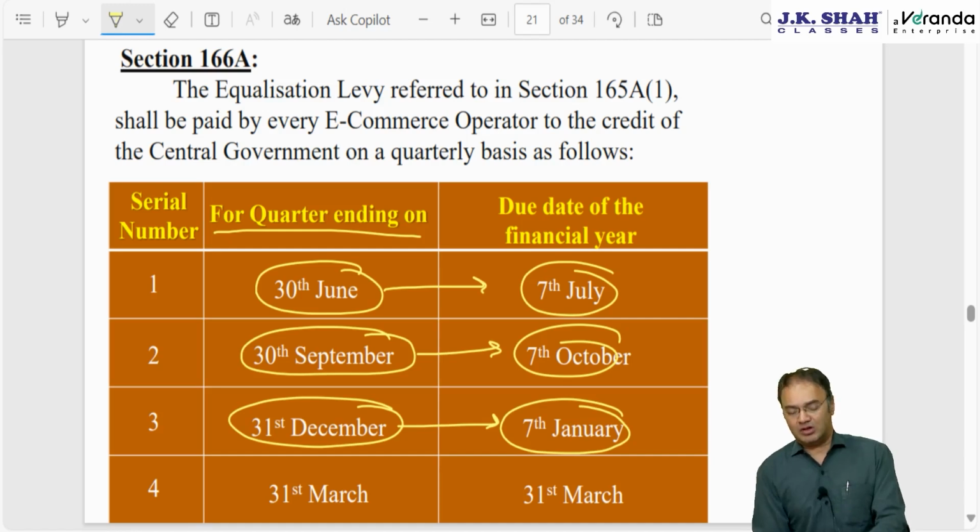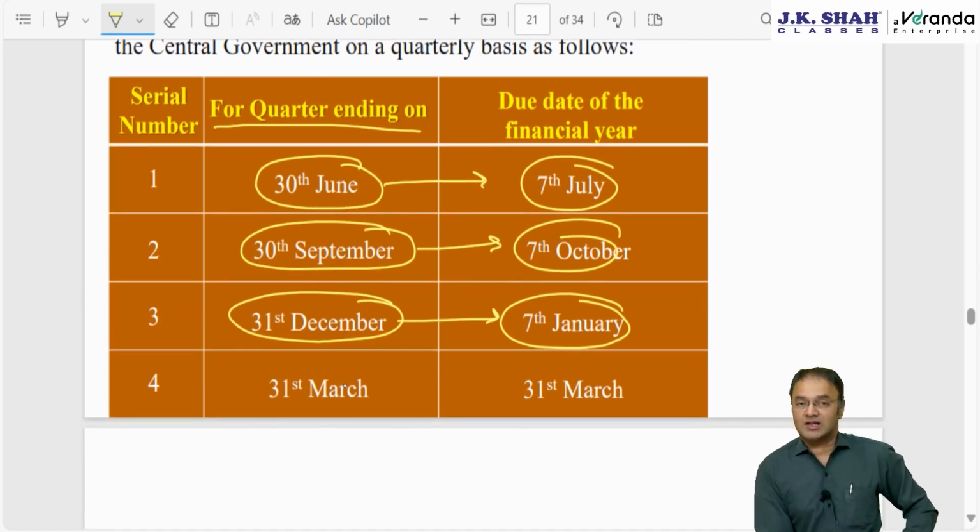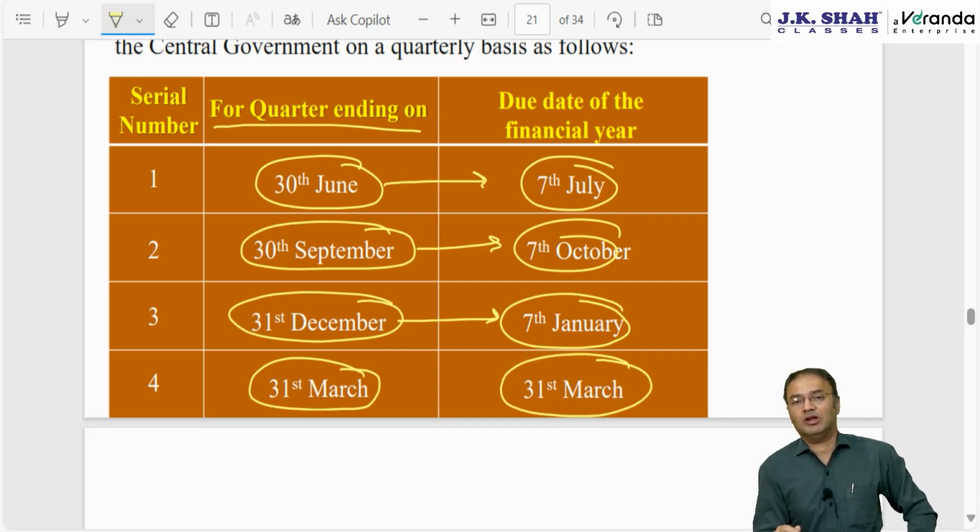Only for the last quarter, it's amusingly slightly different. Logically, for the March ending quarter, January, February, March, there should be an extension of the time limit. But forget about extending, here Nirmala Sitharamanji kept the time limit not as 7th April, but 31st March itself. So for the March ending quarter, Amazon will be required to furnish or deposit this tax by 31st March.